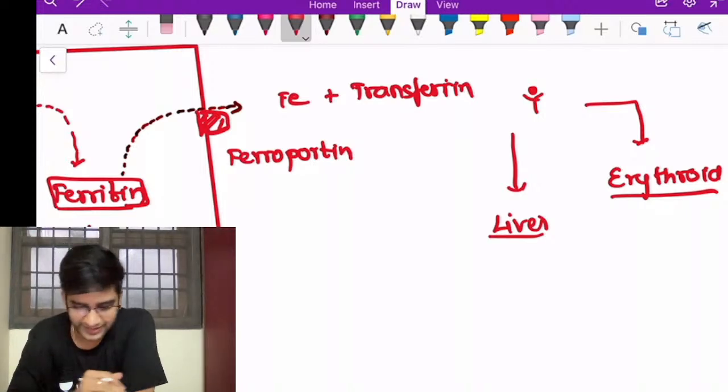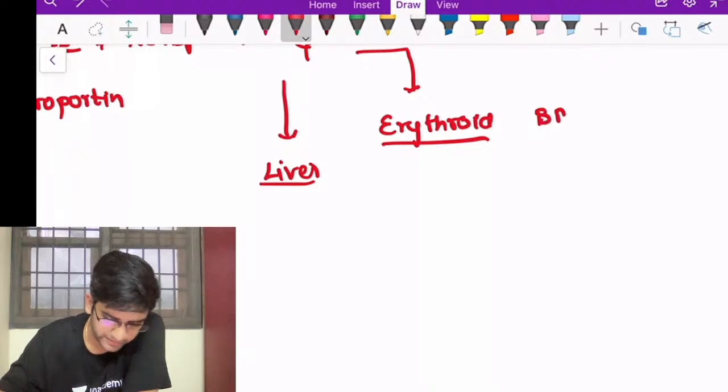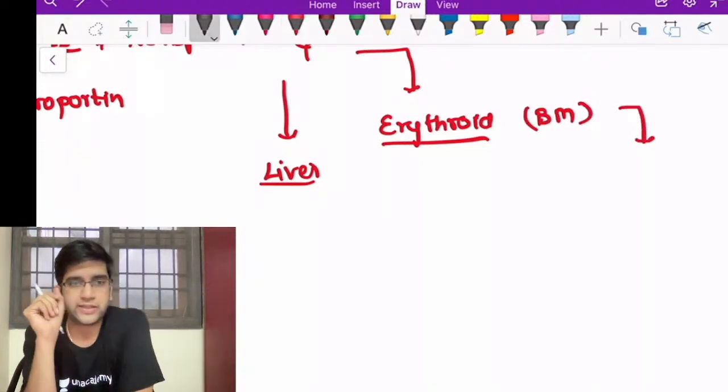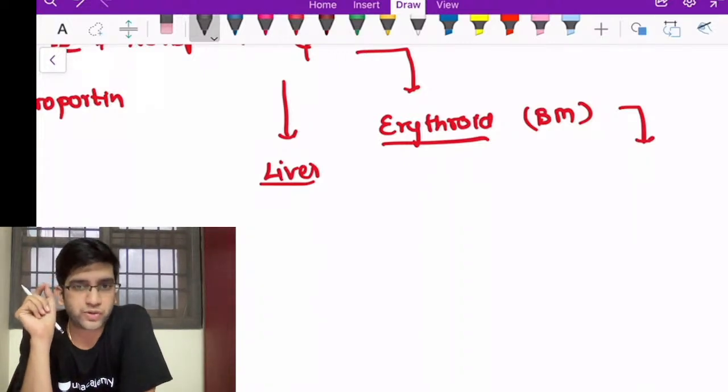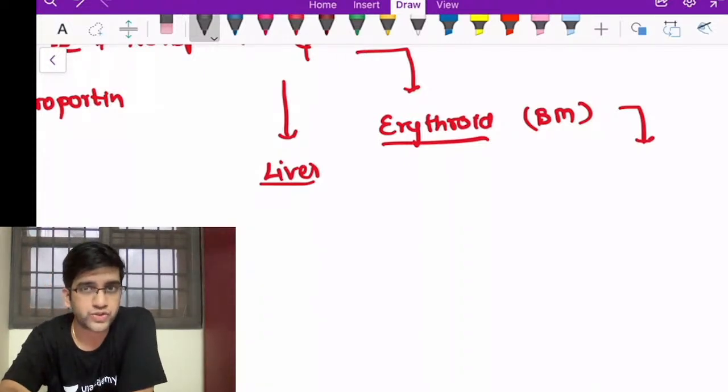Fine. So look at the erythroid. What's going to happen is, we'll look at the erythroid in my bone marrow. I'm writing BM for bone marrow. Let's see what's going to happen in my normal erythroid. If you remember your erythropoiesis, one more question which can come is, which is the stage of erythropoiesis where you will have your hemoglobin formation?